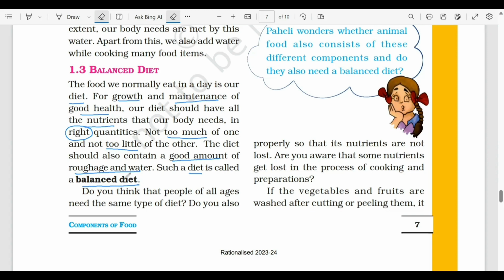Okay, so वो diet जिसमें proper content है carbohydrates का, proteins का, fats, vitamin, minerals, along with roughage and water is called a balanced diet. Now we're having some interesting questions over here. Let's solve it. So, do you think that people of all ages need the same type of food? So your answer is no.